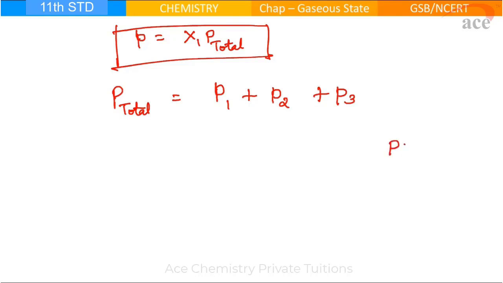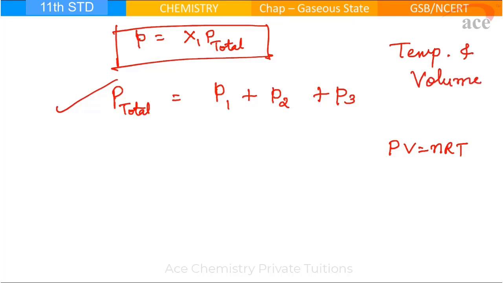But we also know PV is equal to nRT. When I'm working with mixture of gases, they should be non-reacting and we have kept them at constant temperature and enclosed volume of the container. Correct? So, when I say PV is equal to nRT for the first one, it will be N1 RT by V. Check it. R is a gas constant, T and V were kept constant.